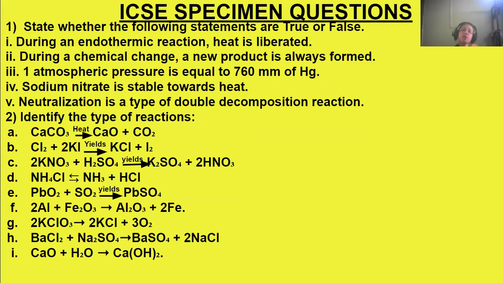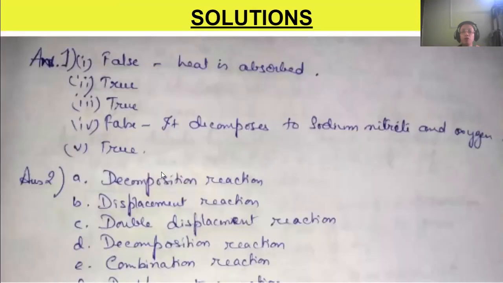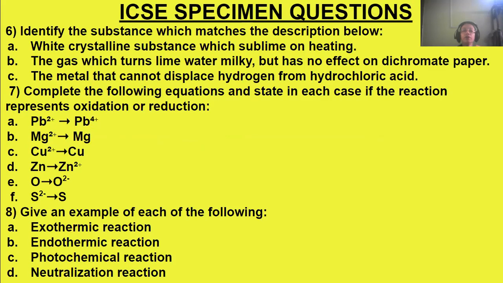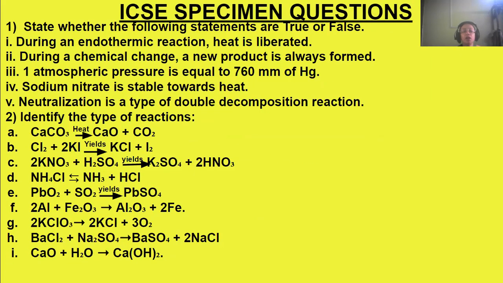Okay. Then ammonium chloride, it gives ammonia and HCl. Okay, it is a decomposition reaction. Ammonium chloride decomposes to form ammonia and hydrogen chloride. Okay. Next is lead oxide.